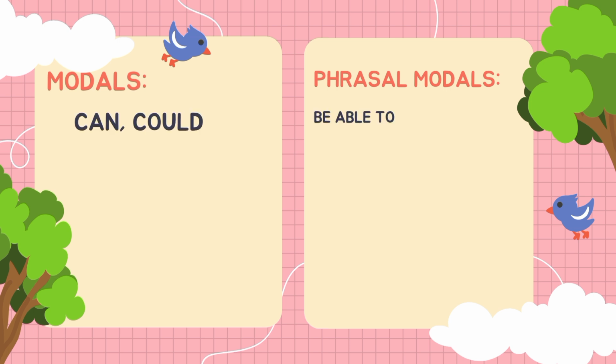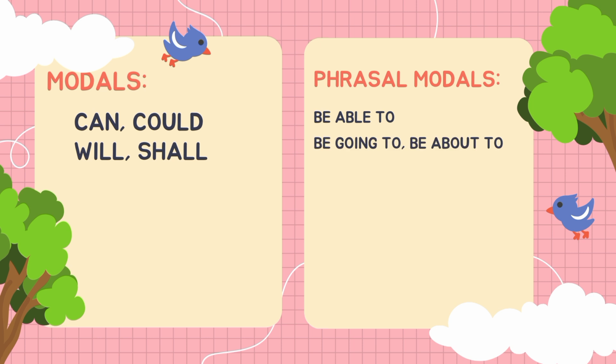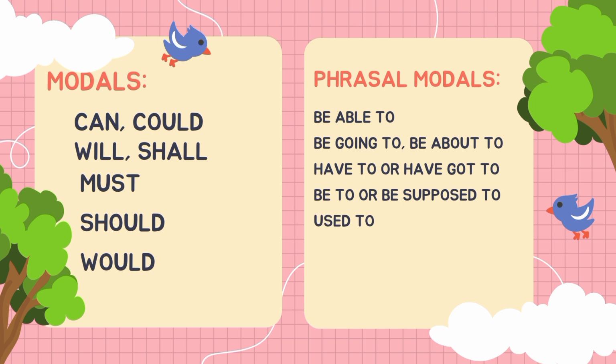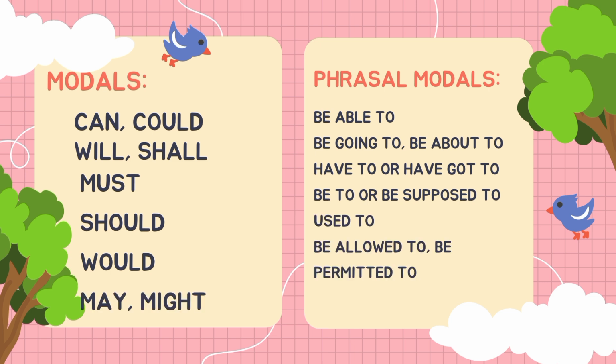Can, could: be able to. Will, shall: be going to or be about to. Must: have to or have got to. Should: be to or be supposed to. Then would: used to, and may, might: be allowed to or be permitted to.